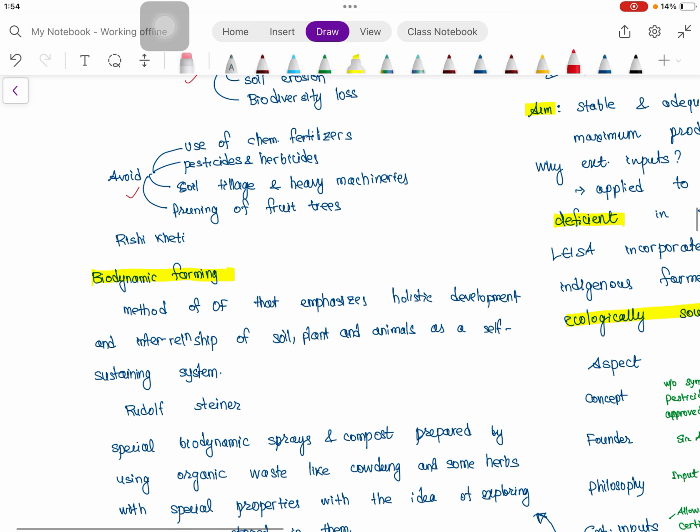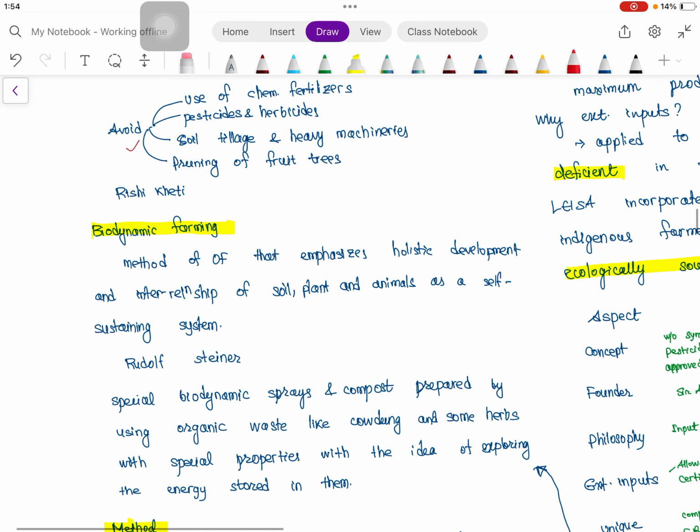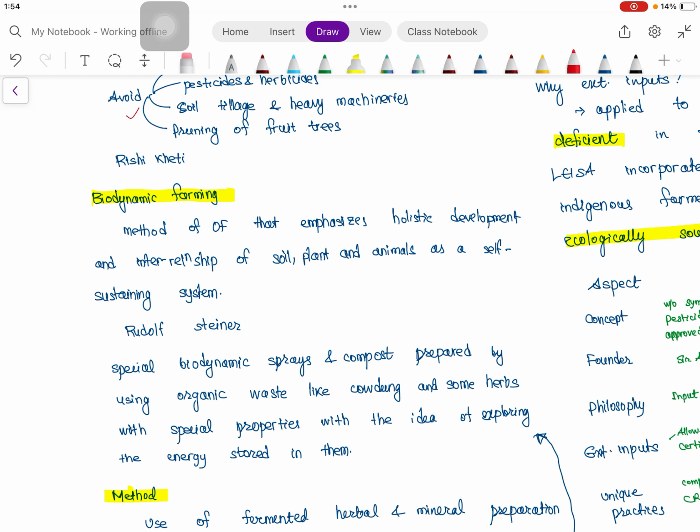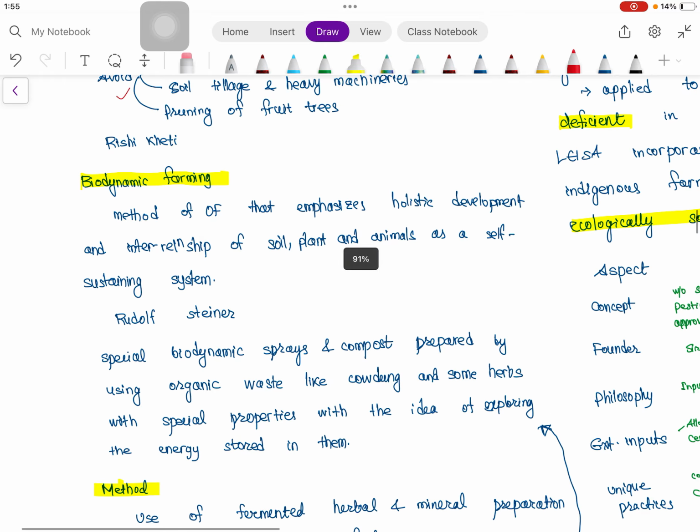Then coming to biodynamic farming. So biodynamic farming means treating the farm as a single self-containing living organism. Okay, so this emphasizes holistic development and interrelationship between soil, plant and animal. It's a self-sustaining system, so we have to write this one, self-sustaining system. Okay, then one point is self-sustaining system, another point we should write is cosmic cycle.